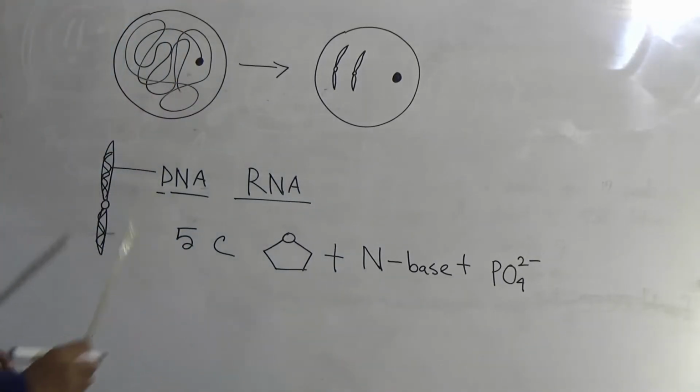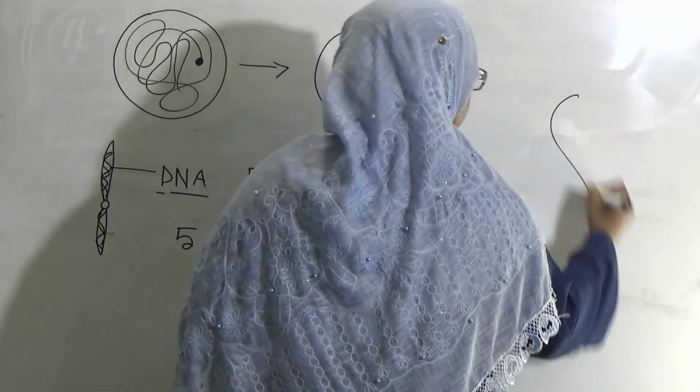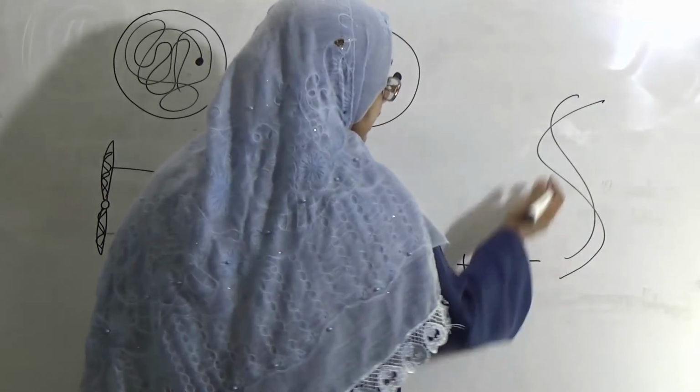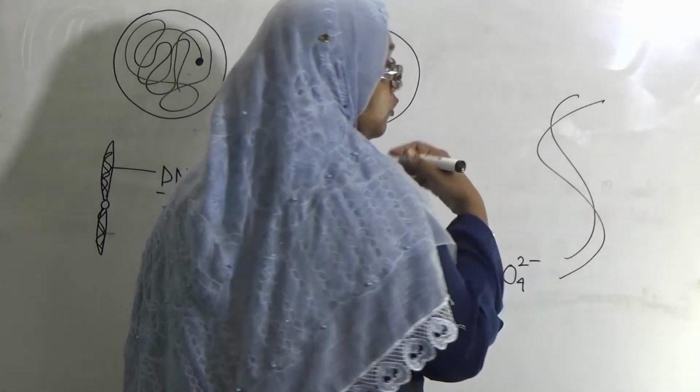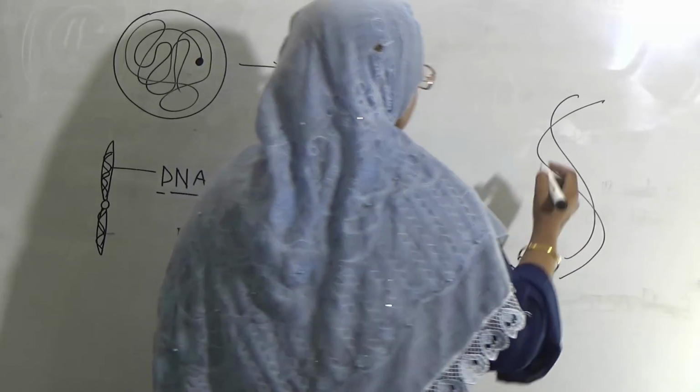Then if we analyze DNA, what will we get? DNA is a double helix, and in your next class, that means in class 9, you will read the main structure of DNA.